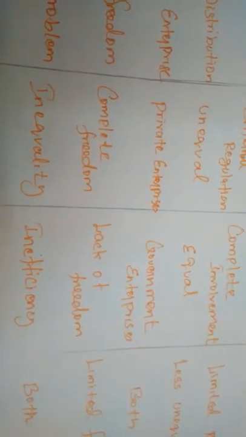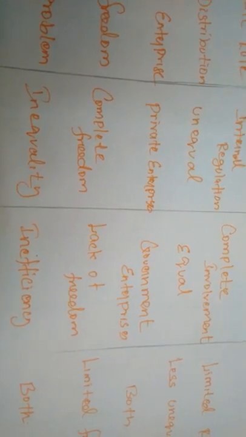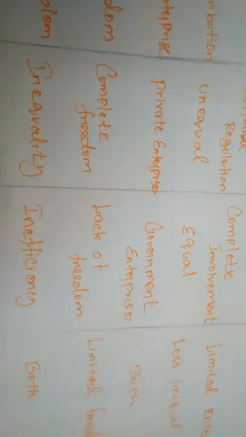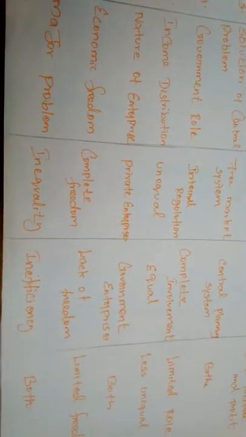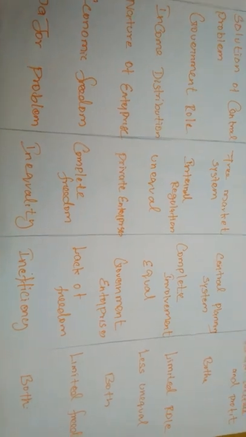But in the mixed system, the problem is both. Sometimes the government will not have the power, interest and decision to continue some industries, but at the same time, because of the private sector, inequality will also increase.